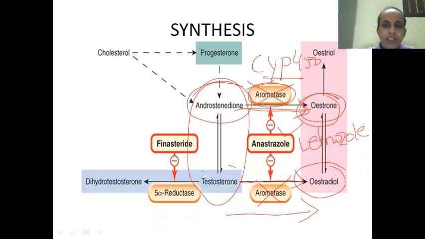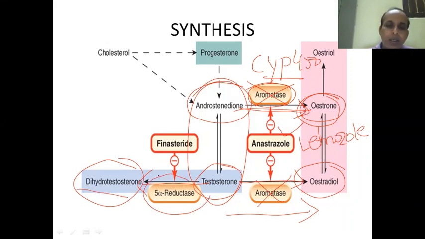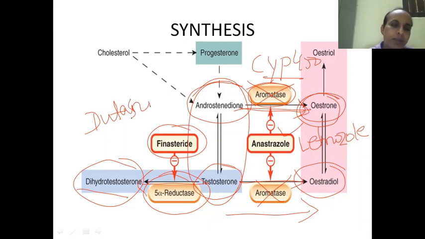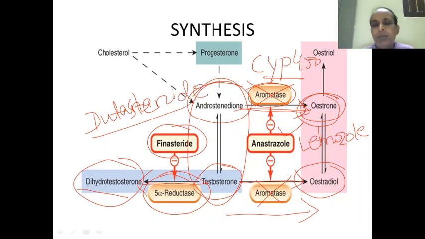On the other side, testosterone is further converted to a more active hormone, dihydrotestosterone, and the enzyme is 5-alpha reductase. Drugs like finasteride and dutasteride block the enzyme 5-alpha reductase, and they are useful in benign hypertrophy of prostate or prostatic cancers.